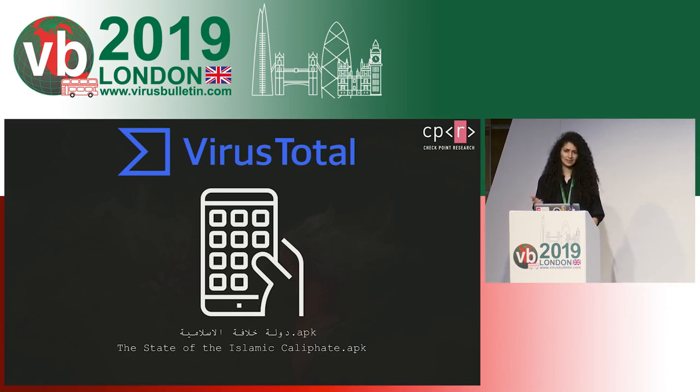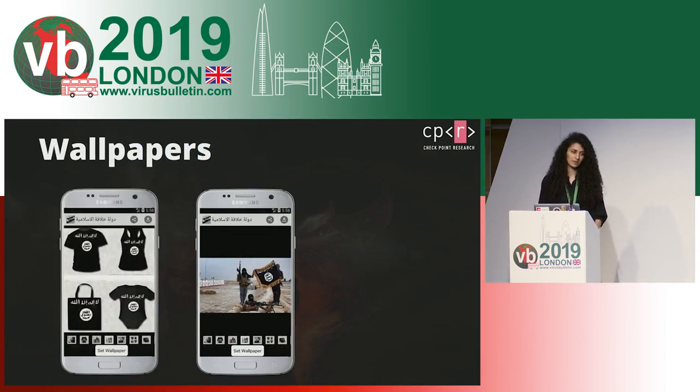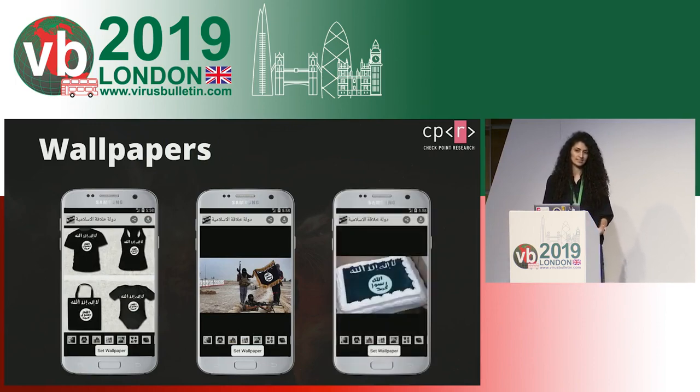So I was immediately curious when I saw this, because this is basically an app that is called ISIS, and it had 3 detections on VT, and I wanted to see what it does. When I installed this app on a device, to my surprise, the only thing that it seemed to be doing was to change the wallpapers of that device to ISIS-related images, like the one with the warriors right here, or an image with an ISIS flag, or a cake with ISIS icing. Sure. And because this functionality looked exceptionally stupid to me, why would you need an app to change wallpapers, I decided to take a deeper look into the code and see what this application does.